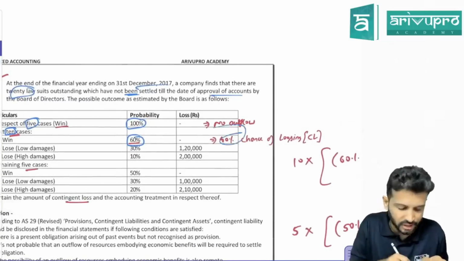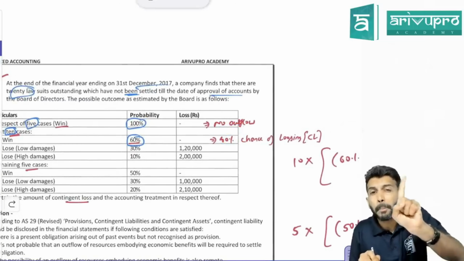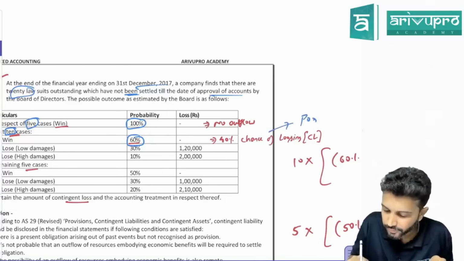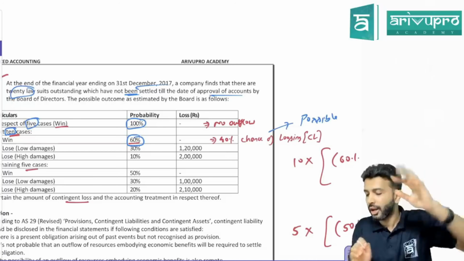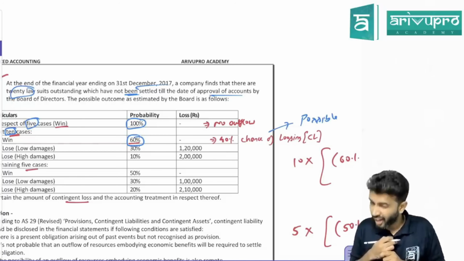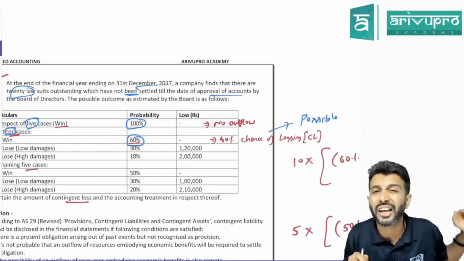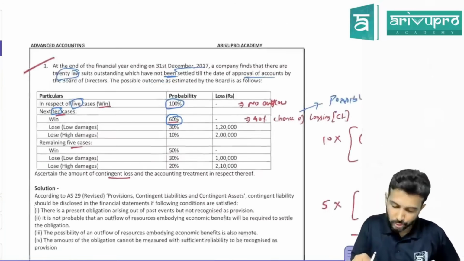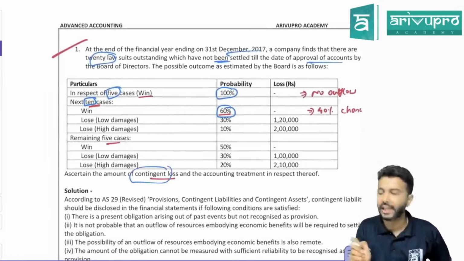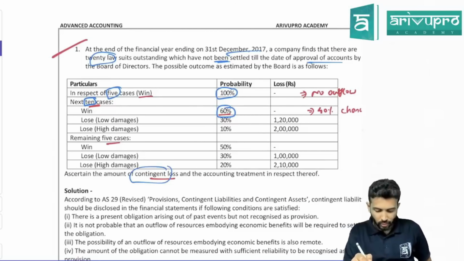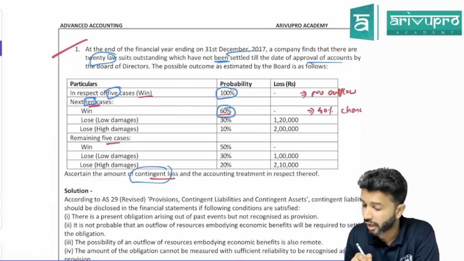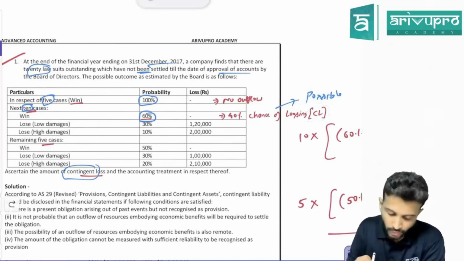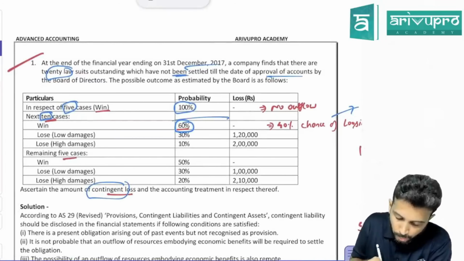There is a 40% chance that we will lose the case, which means this is possible, not probable. For a possible obligation, we disclose a contingent liability. That's what they are asking also. Sometimes they may not say whether you have to disclose a contingent liability or record a provision, so we need to figure it out. In this case, definitely it is a contingent liability.